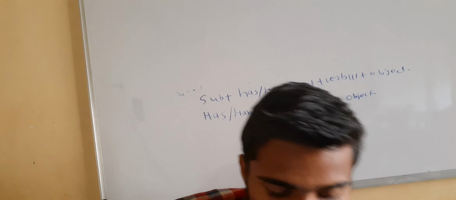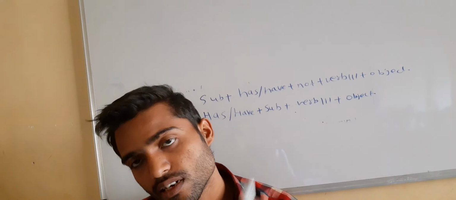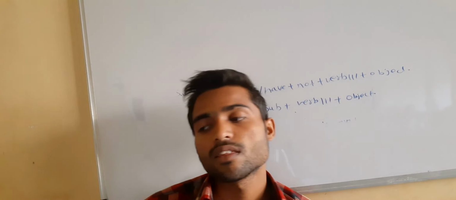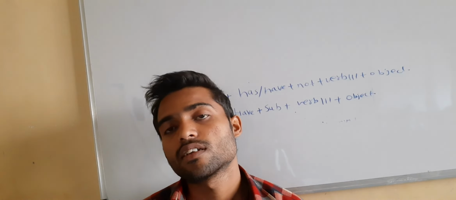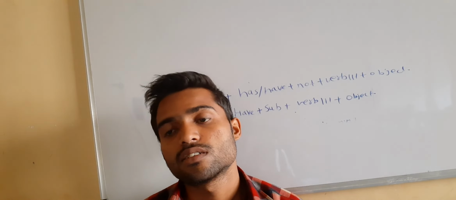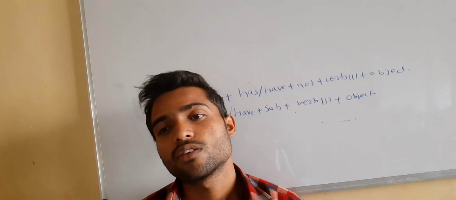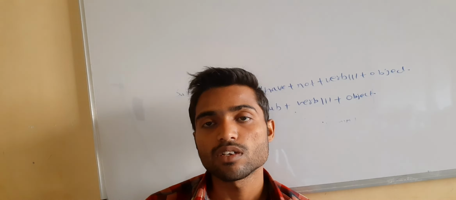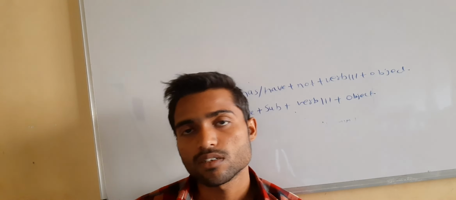For example, have you ever been to any other country? And we have been living in Japan since 2001. This is something like the present perfect tense.